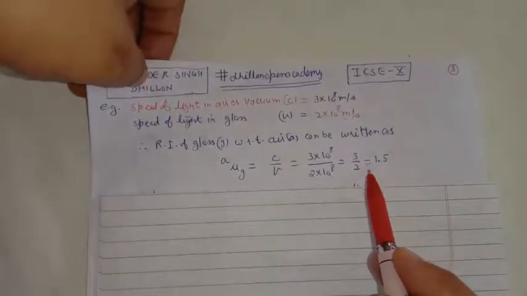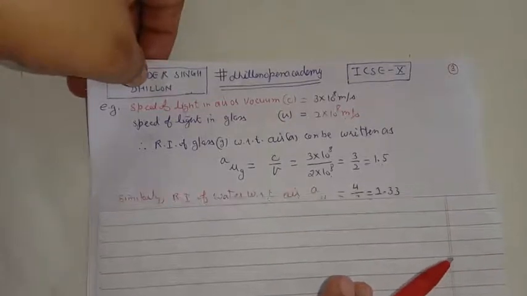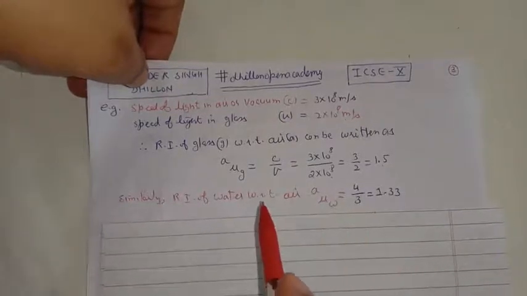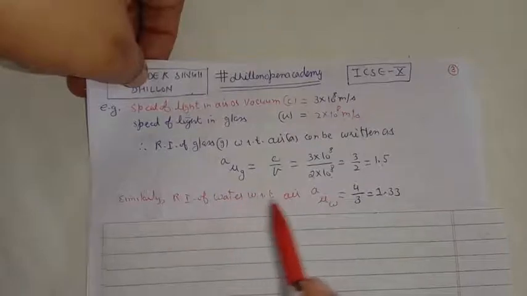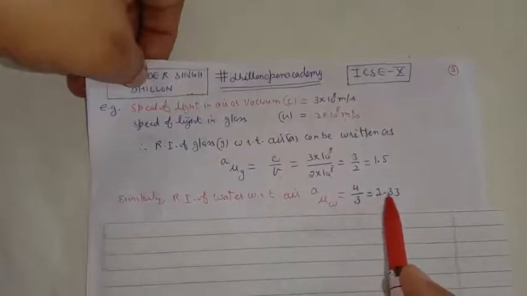So the refractive index of glass with respect to air is 1.5. Similarly, if we take the ratio of the speed of light in air and water, then the refractive index of water with respect to air will be 4 by 3 or 1.33.